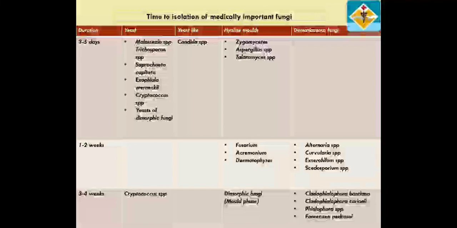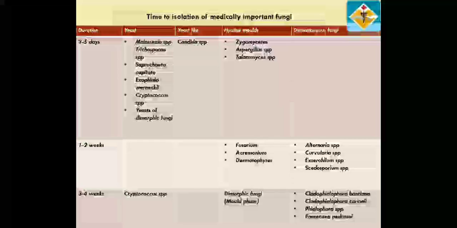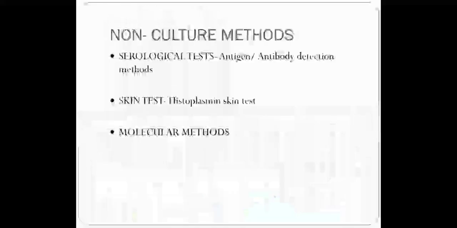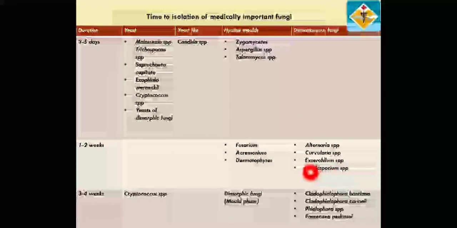So usually most of your yeasts are rapid growers, and your zygomycetes and Aspergillus and Talaromyces species, all these are rapid growers. Most of your dematiaceous fungi, that is the group of fungi which have dark hyphae, usually grow within 1 to 2 weeks.